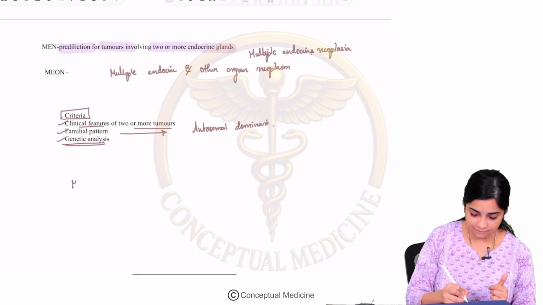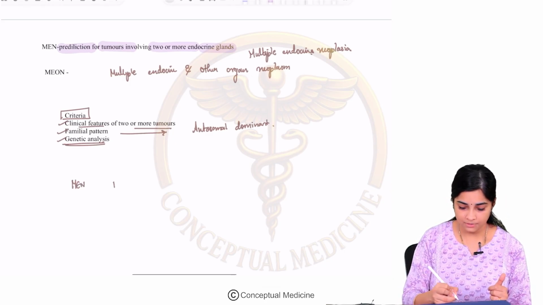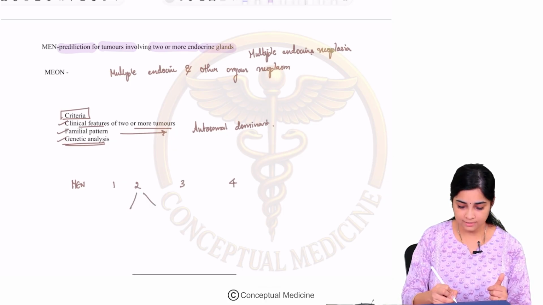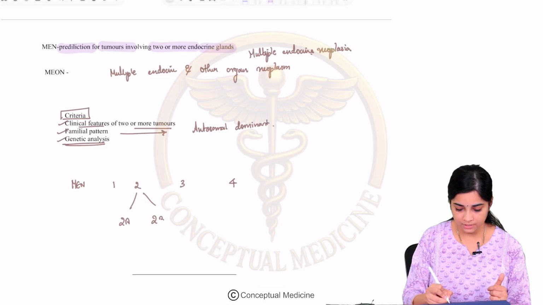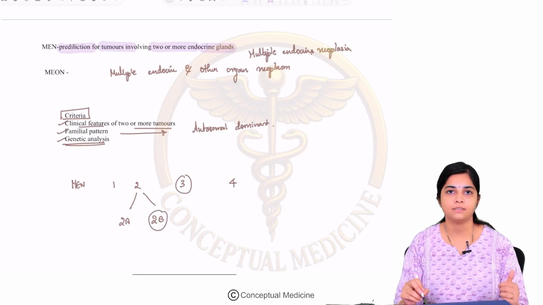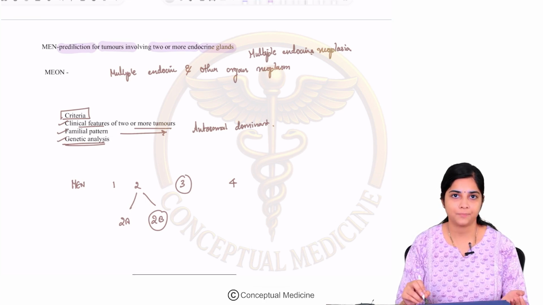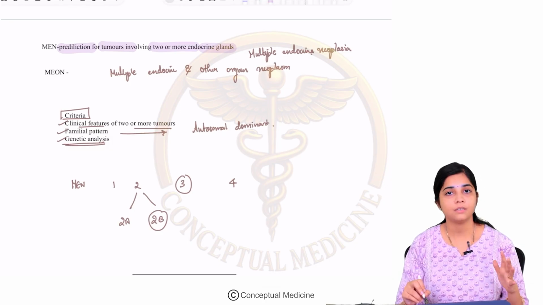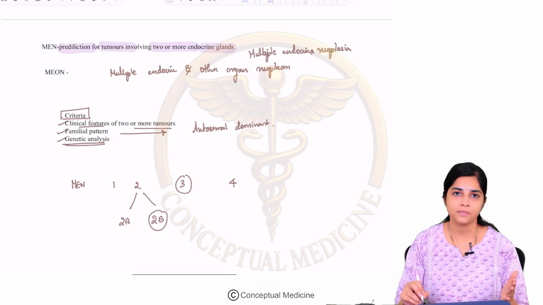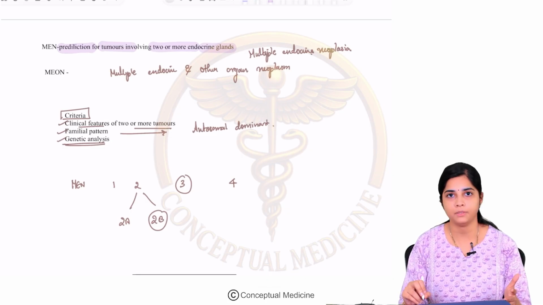So how do you classify Men syndrome? Men syndrome is classified as 1, 2, 3 and 4. Type 2 is classified as 2A and 2B, and it is Men syndrome 2B which is also called Men 3. Clear? So till here we have understood what is Men, what is Mechune, the classification of Men syndrome, and the criteria for diagnosis.